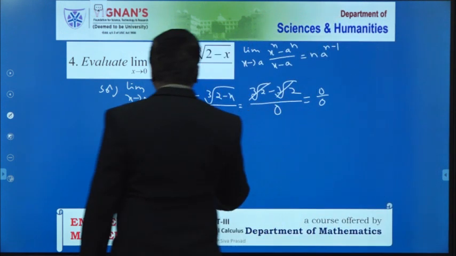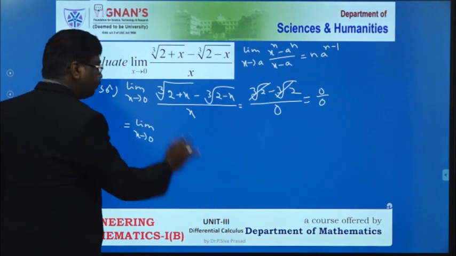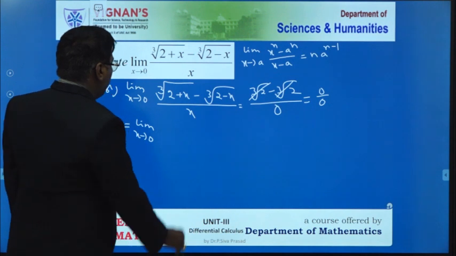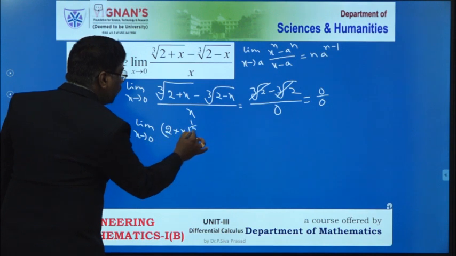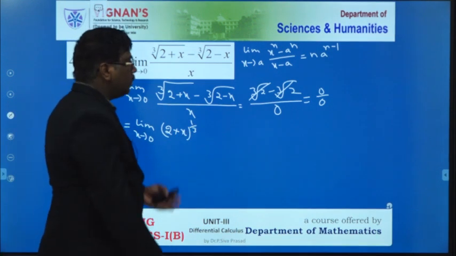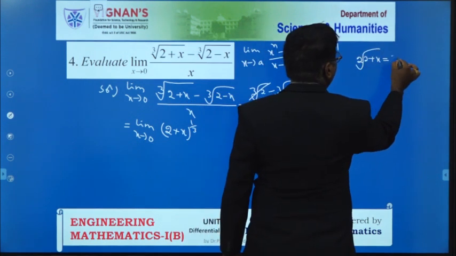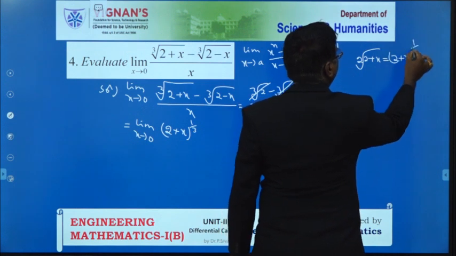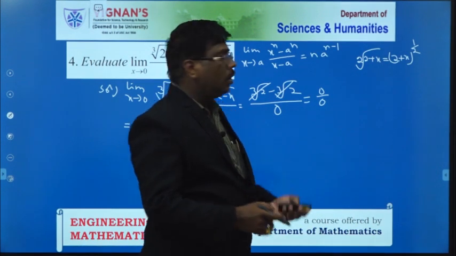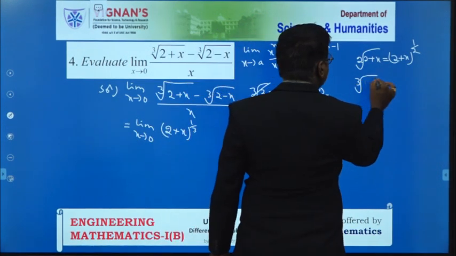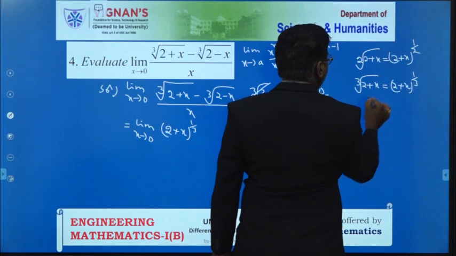There is another way. That means here this is equal to the limit as x tends to 0. How do we write this? Cube root I have to write as (2 plus x) whole to the power of 1 by 3. Suppose a square root is there. Square root of 2 plus x we write as (2 plus x) whole power 1 by 2. For square root there is no need to write 2. Similarly, cube root of 2 plus x is equal to (2 plus x) whole to the power of 1 by 3.